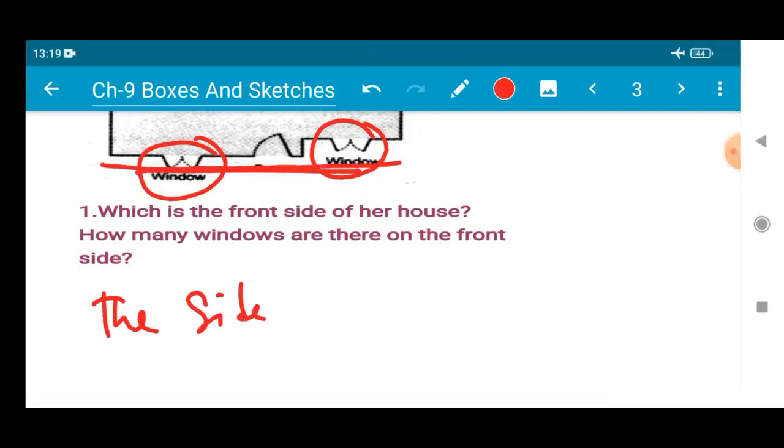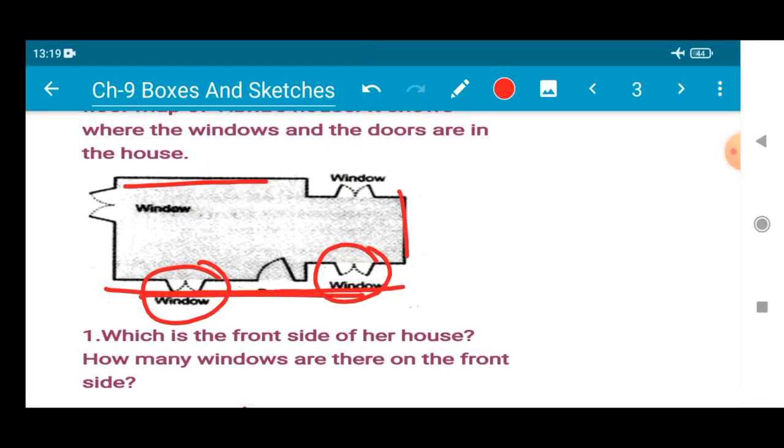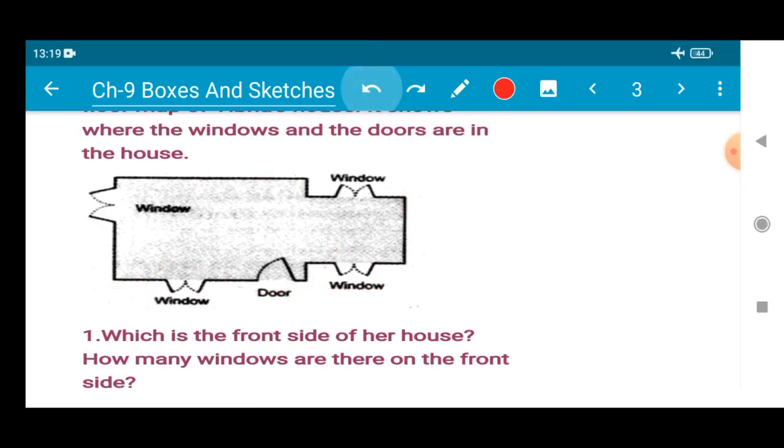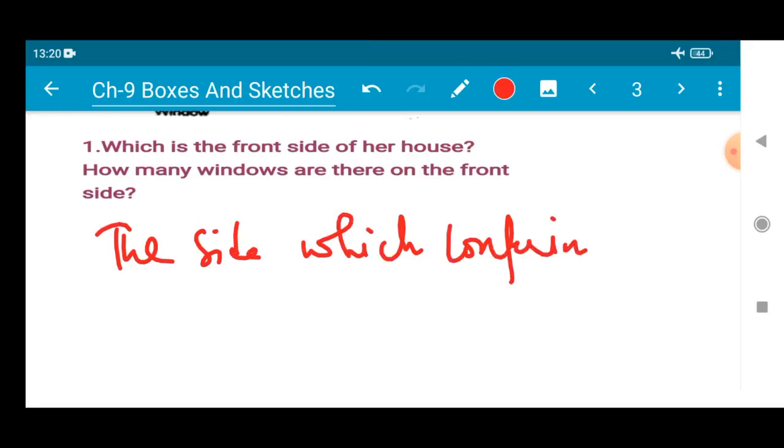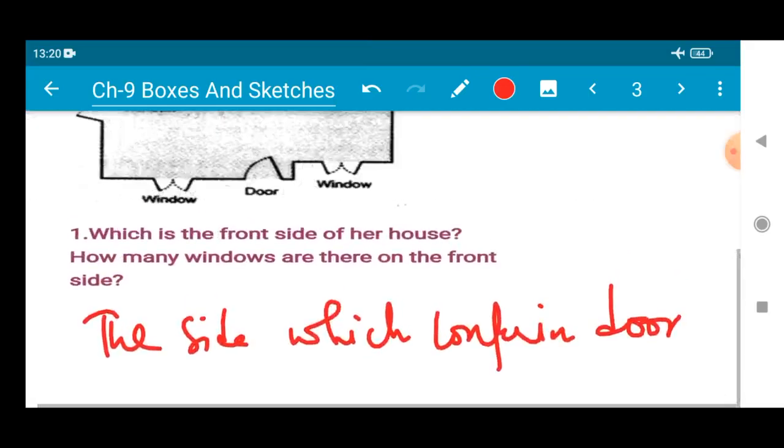Okay, this is called the side. These are the sides of Bibha's house, and the side which contains a door. If you don't have a door, that means that is not called a house.